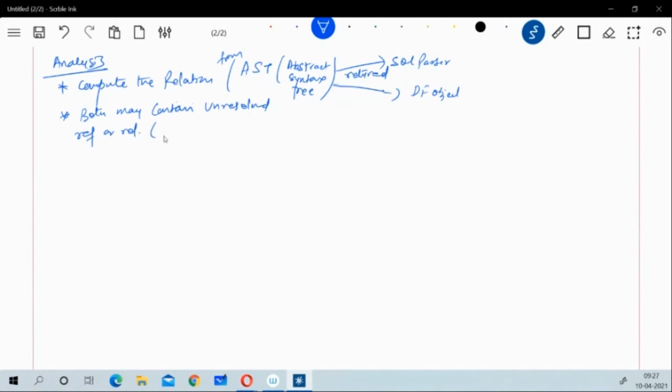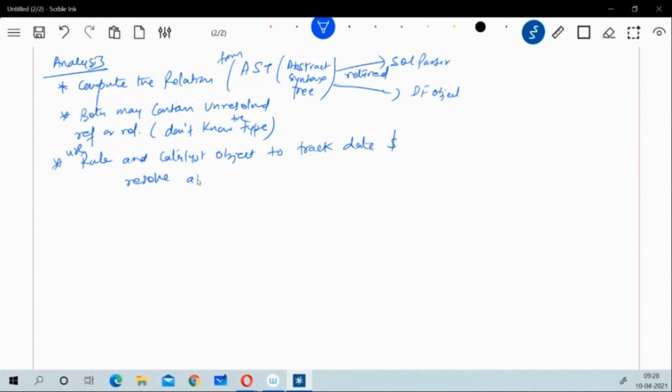For example, we don't know the actual type of the data, so these kinds of unresolved references are there, and for that we use the Catalyst rules, or you can say Catalyst objects, just to track the data and resolve all of these conflicts, or you can say resolve all of these attributes which are unresolved references or relationships. So Catalyst and rules are important in this step.